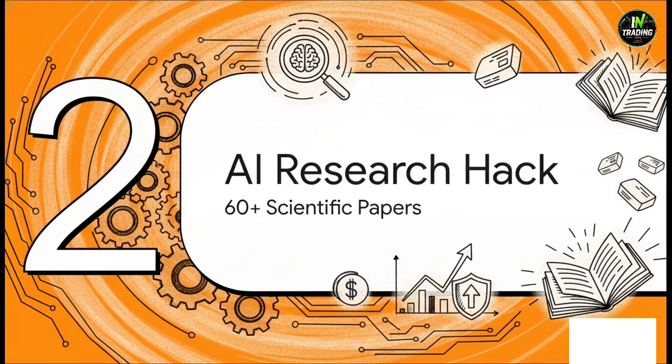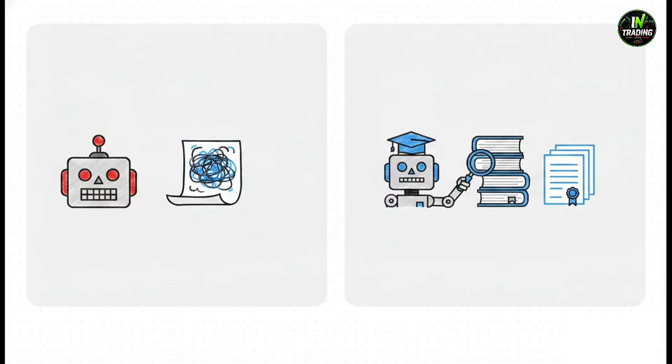Which brings us to a massive turning point. Section 2, the AI research hack. To demystify the incredibly complex process of building a quantitative strategy using AI, we have to contrast that standard, failed approach, just chatting with an AI for a generic strategy, with a true research hack. This hack involves taking an AI, in this case Claude, and instructing it to synthesize over 60 highly technical academic papers from a scientific archive.